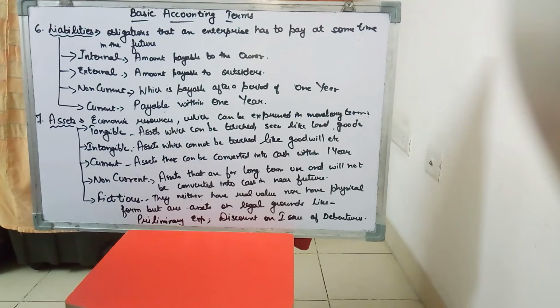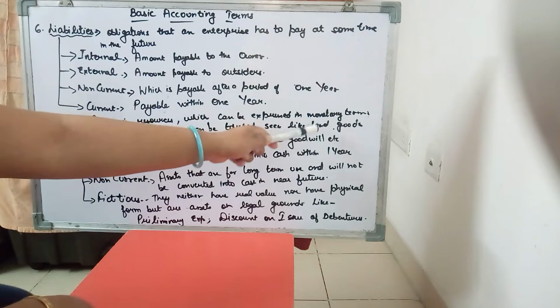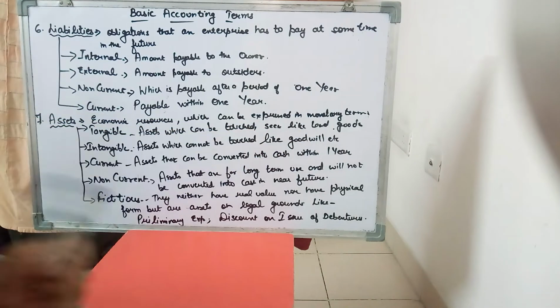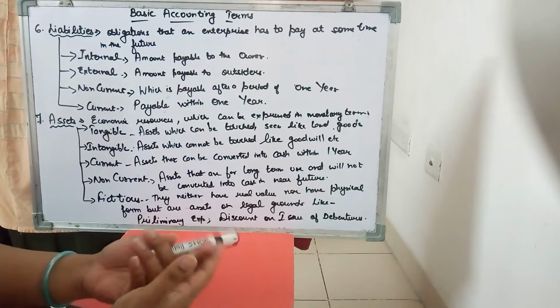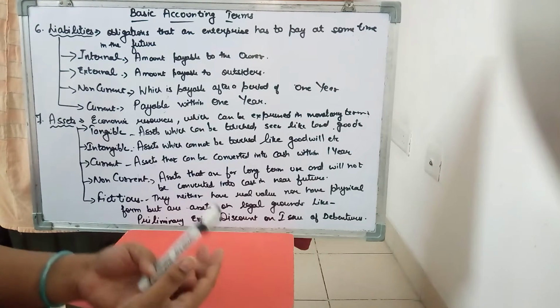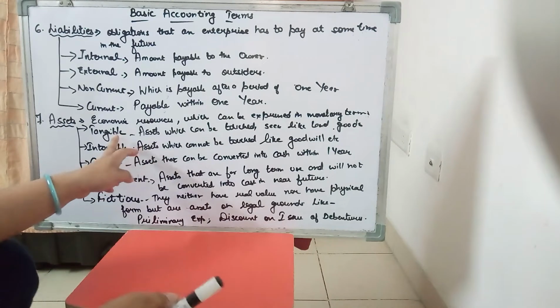Now there are certain assets in business that can be seen, touched. For example, land is one asset that can be touched, that can be seen. Factory of the proprietor, vehicles can be touched. Then furniture can be touched. All the assets that a businessman is using and which can be touched are known as tangible assets.